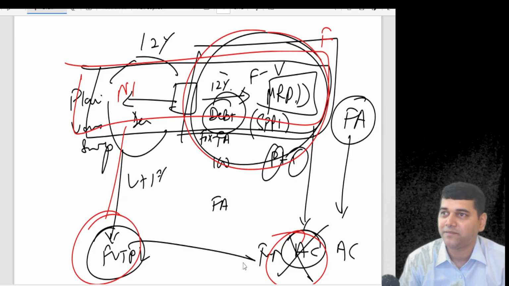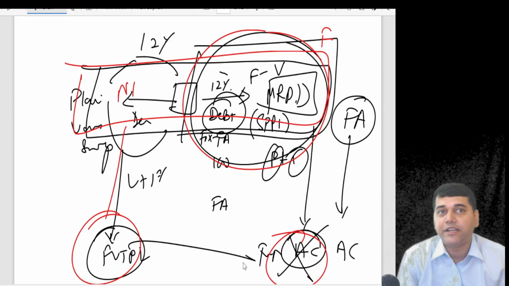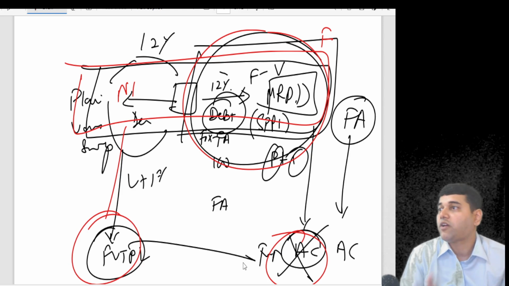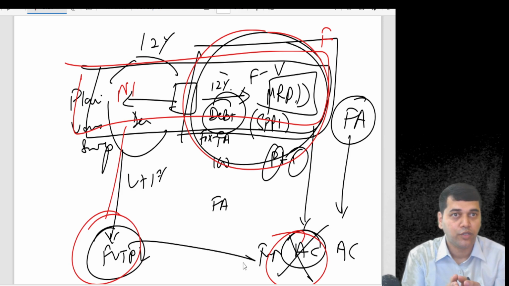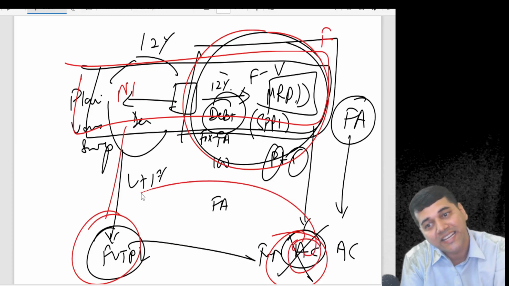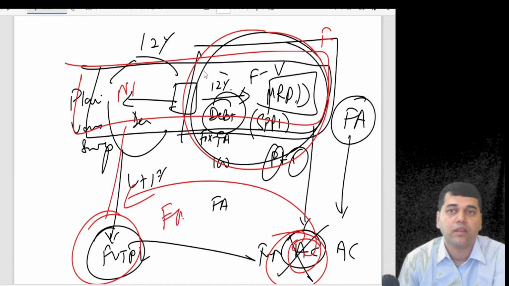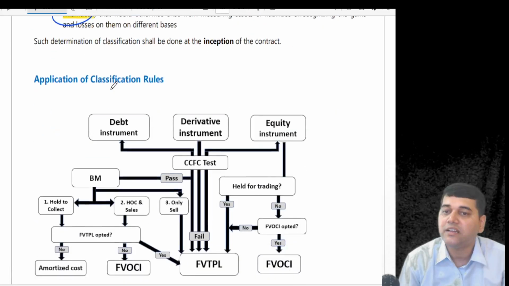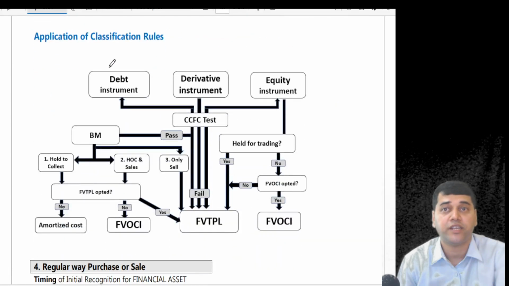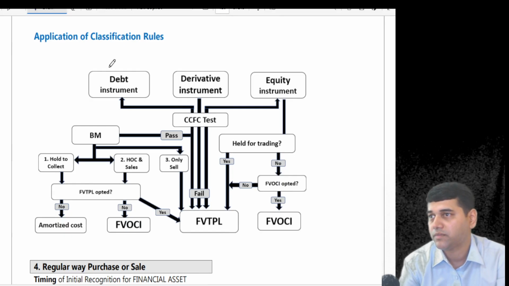We will discuss that. So the logic here is whenever you enter into derivative contracts for the purpose of hedge accounting, something which would have gone into amortized cost, now you can reclassify into FVTPL. Okay, let me show you the rules here. And this is my favorite. I'm going to ask you this thing only going forward.